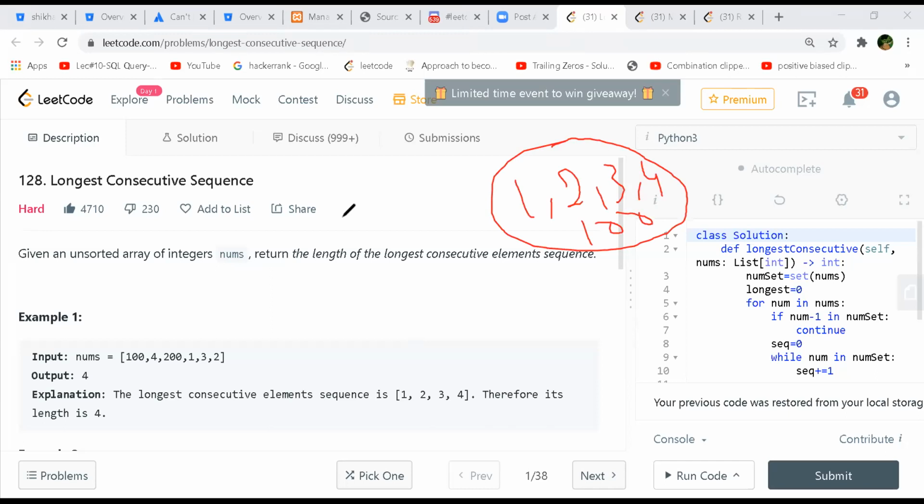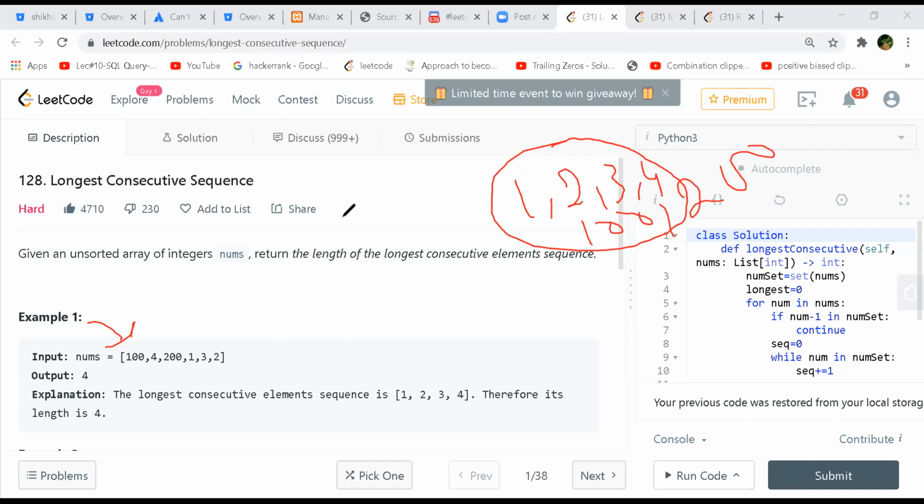So then I'll pick 100 first in the array, and 200. Oh, sorry, 1, 2, 3, 4, 100, 200. 100 will always be there because I'm putting the entire nums into the set. So I'll check whether 99 is in the set or not. 99 is not in the set, right? That means the root element is 100 only.